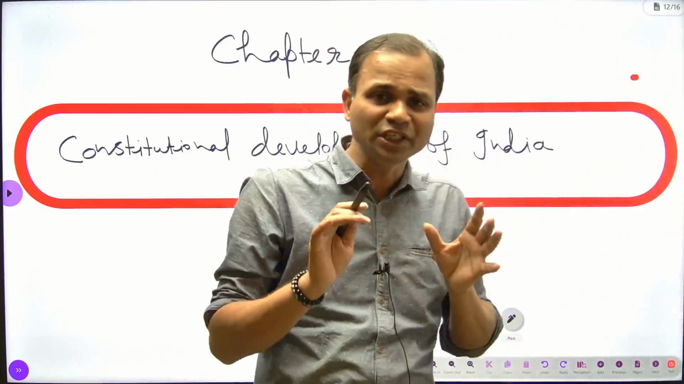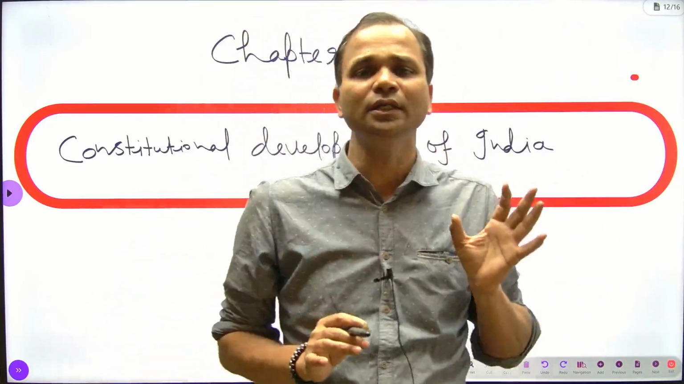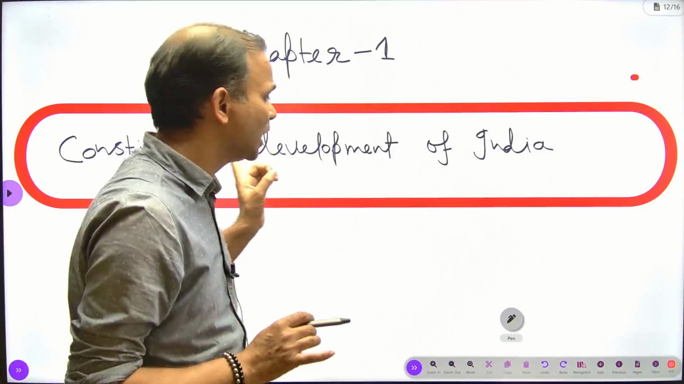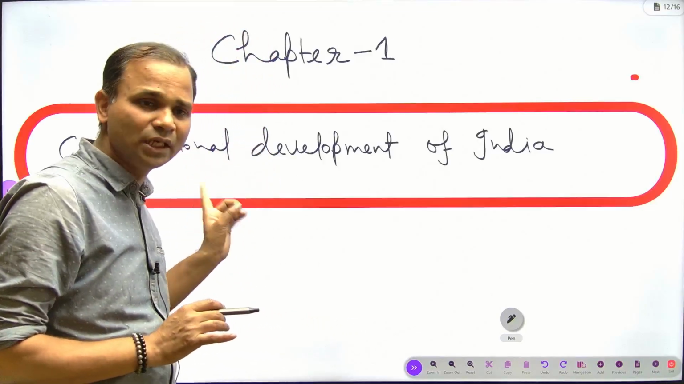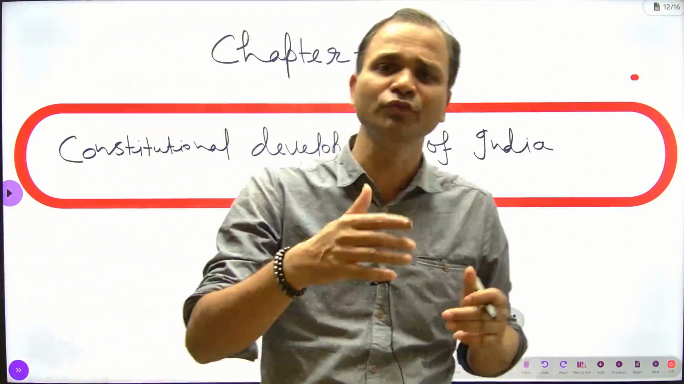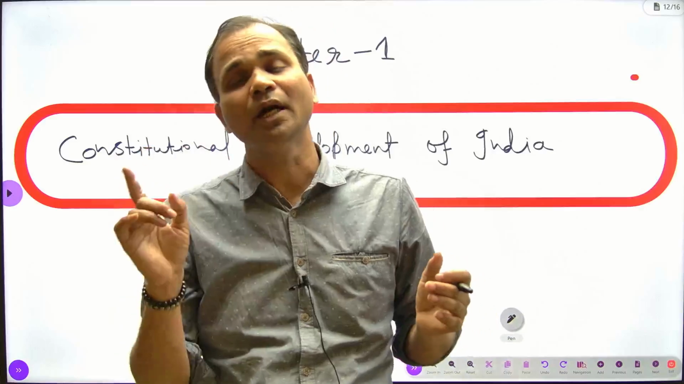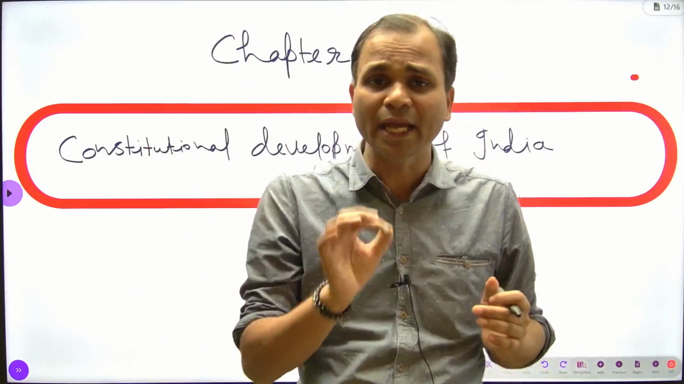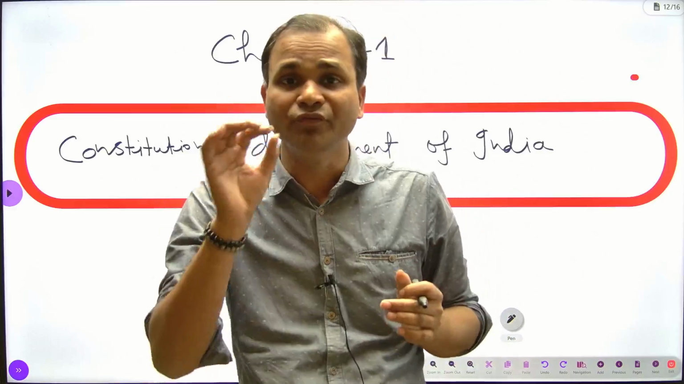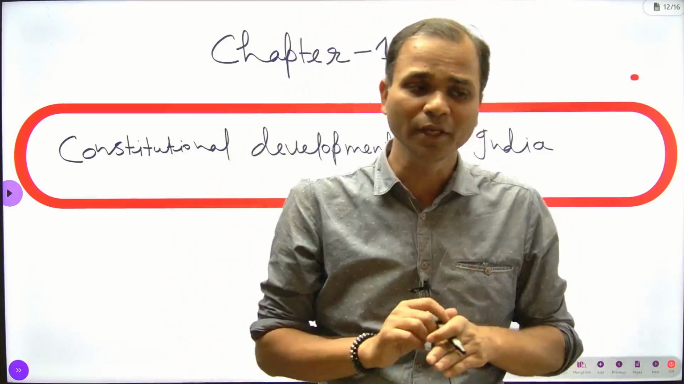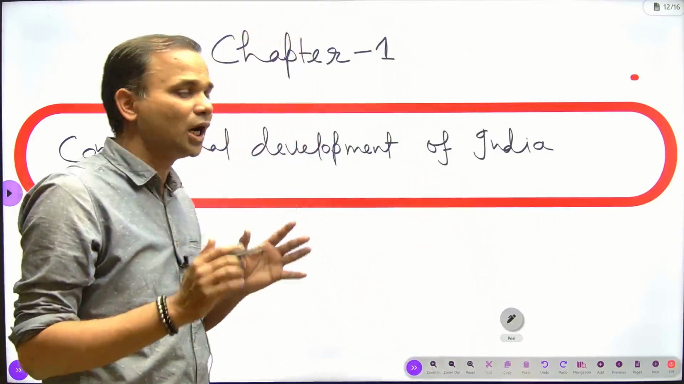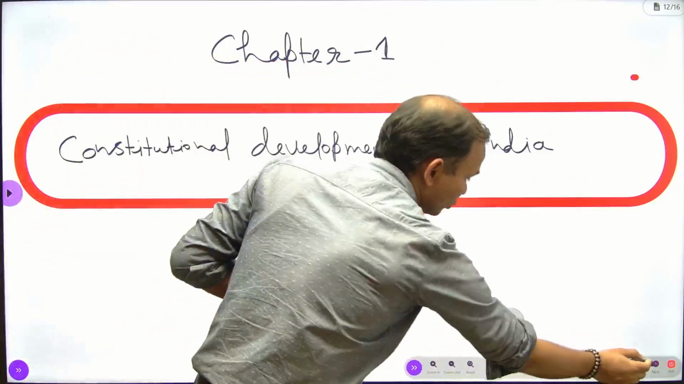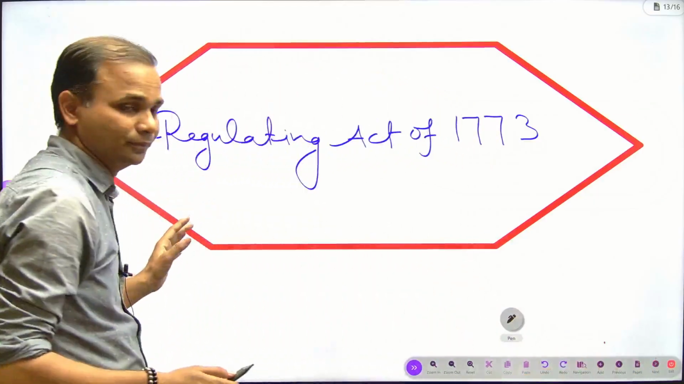Now, we will study each and every act which is under this chapter. This chapter is full of many acts which came under the British era. We will understand every act and the clauses of every act with detailed discussion. Okay? So first of all, we start from the Regulating Act 1773.